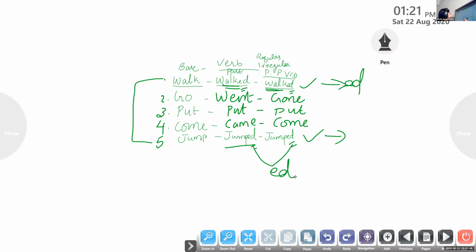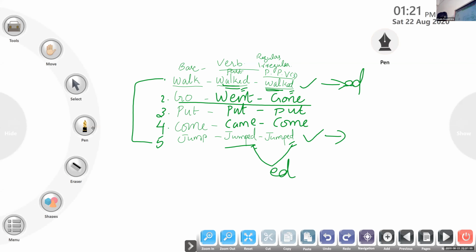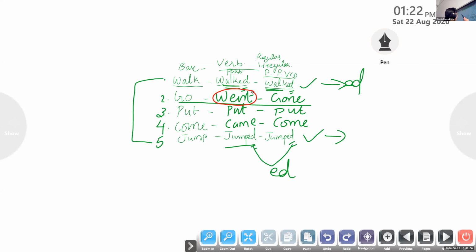See, all these are the examples for irregular verb patterns. This is very important. In the irregular pattern, the 3 forms are different. The past form is different, the past participle form is different. See, guys, go, went, gone. Look here, go in the past form, I used some other word, went, and the past participle is formed by gone. All 3 words are different here. This is an example for an irregular verb because the base form, the past form and the past participle form are different.